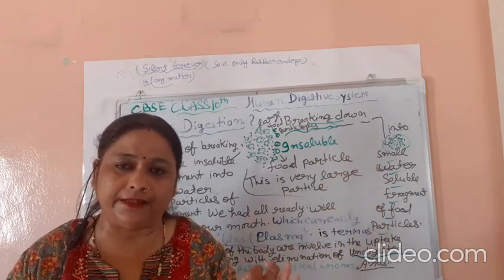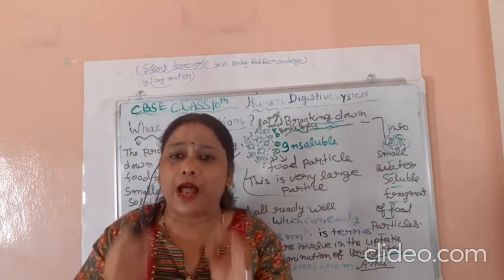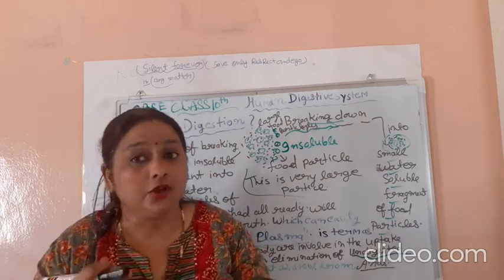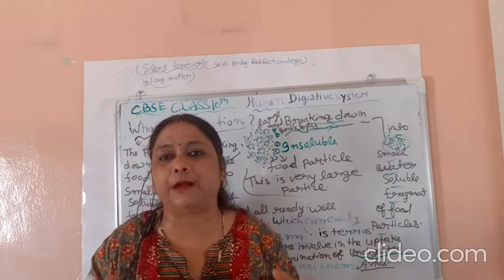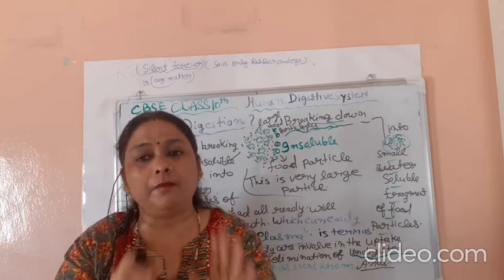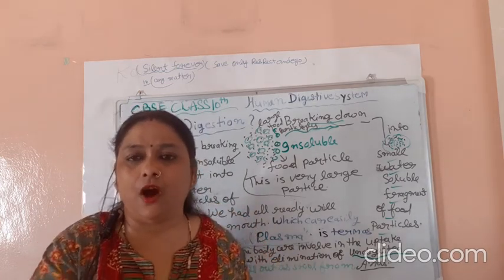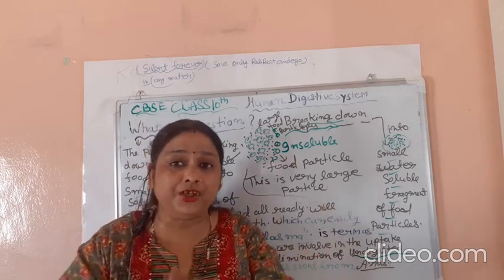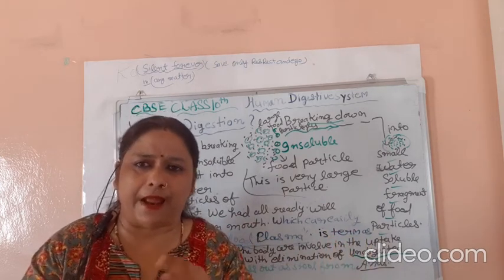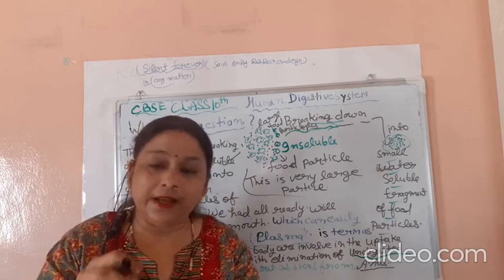Keep in mind in two lines: large insoluble food particles break down into smaller particles soluble in water, which can easily be absorbed by blood plasma present in our body, and then all body parts are involved in the uptake and digestion of food, along with elimination of undigested food material as stool, stored in the rectum and passed out